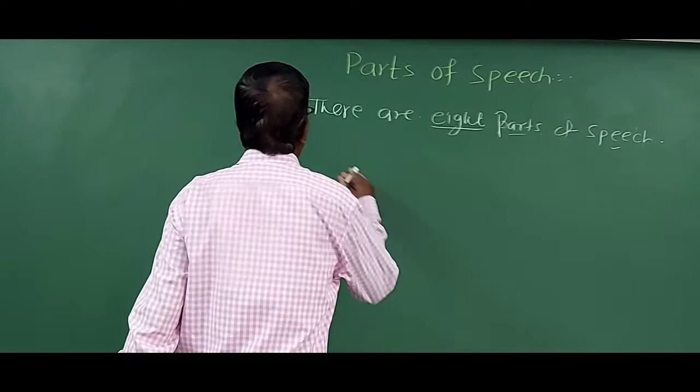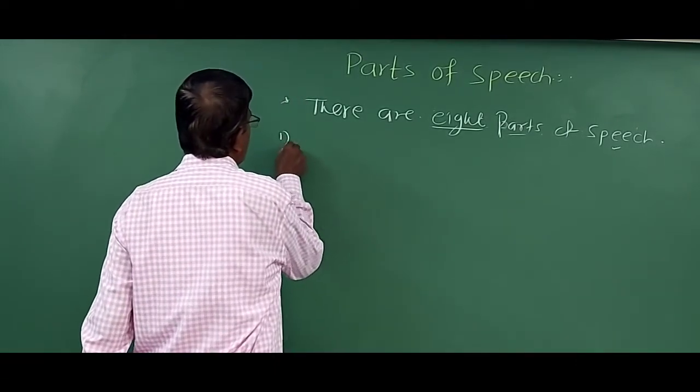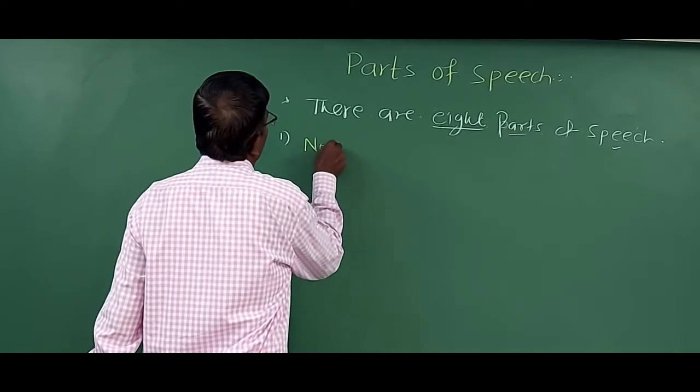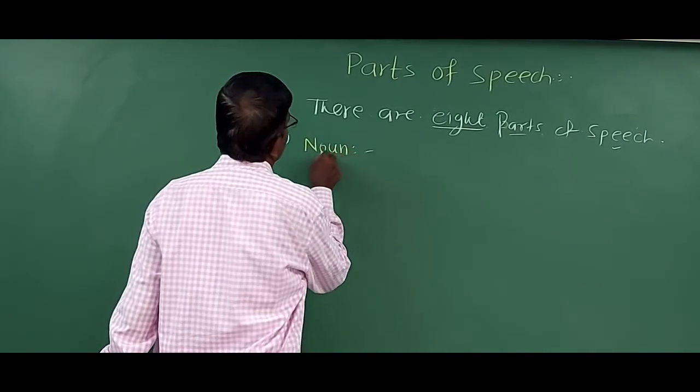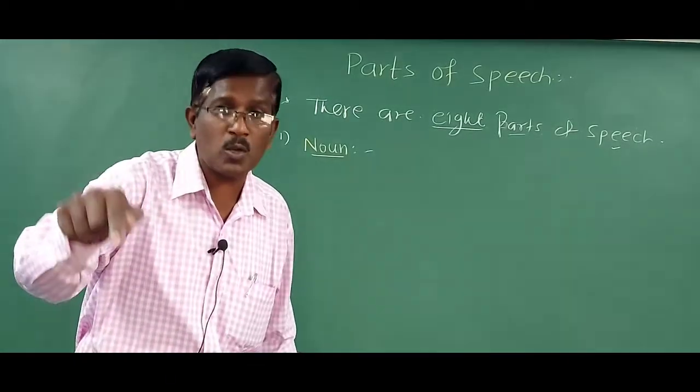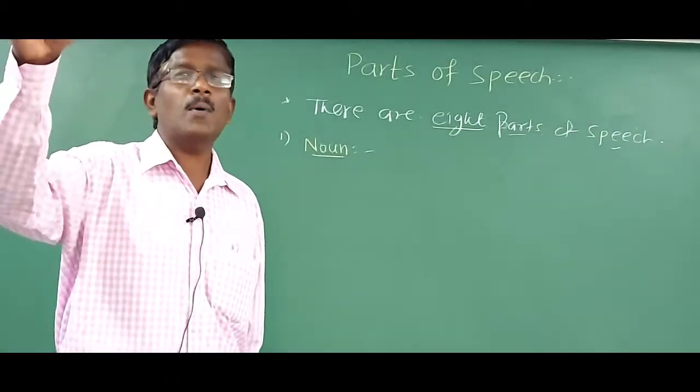First of all we learn the first type, that is noun. Who can tell me what is noun? Noun is a naming word. Noun is a word which is used to give the name of a person, place or thing.